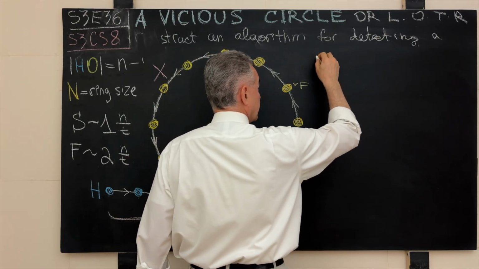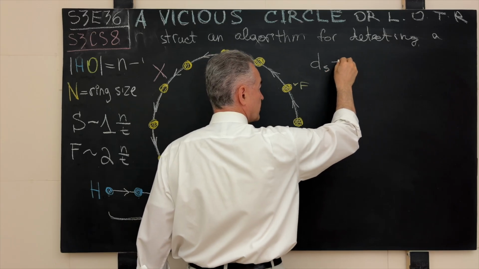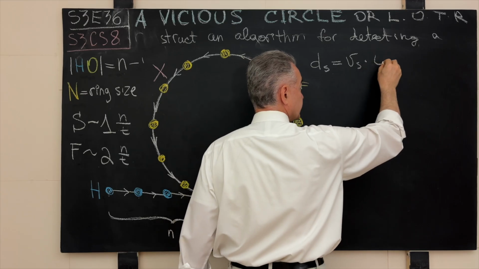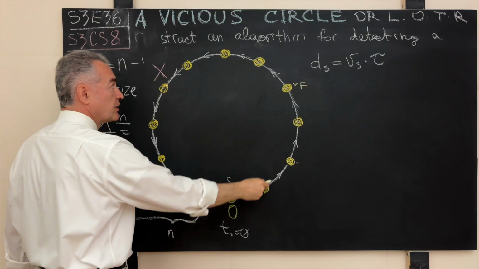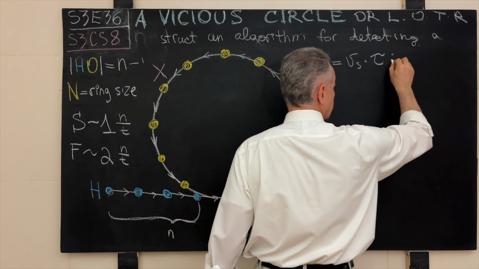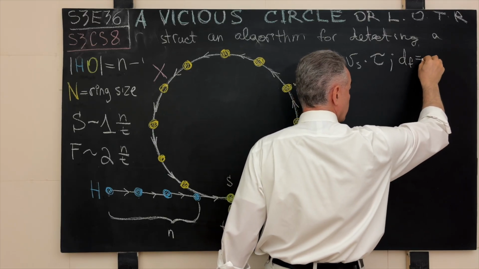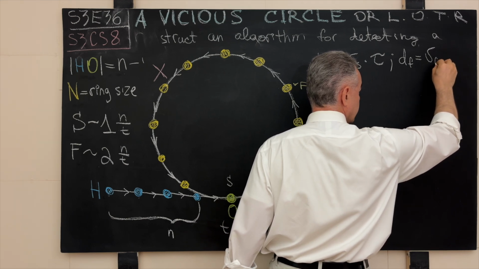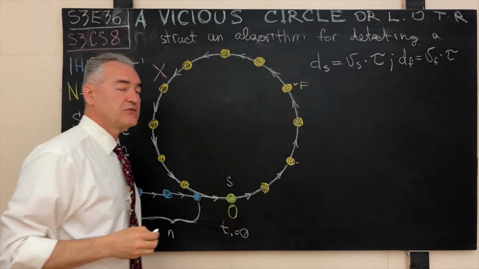So here, let's say the distance covered by the slow runner will be the speed of the slow runner times the time tau that it took the slow runner to get to that rendezvous point. And at the same time, the distance covered by the fast runner will be what? The velocity, or the speed, in this case the constant speed of the fast runner, times the same time tau.